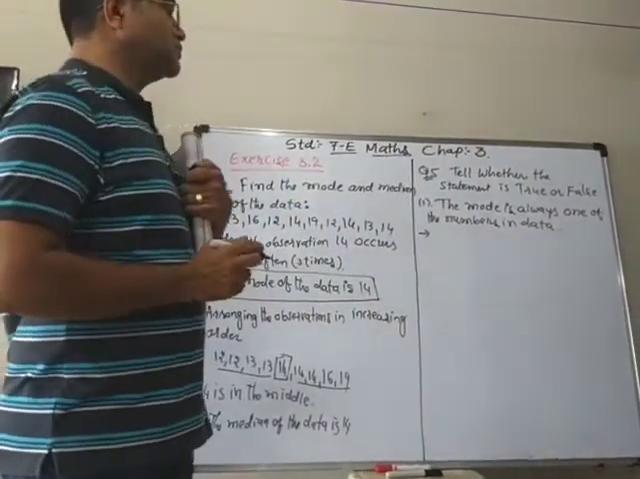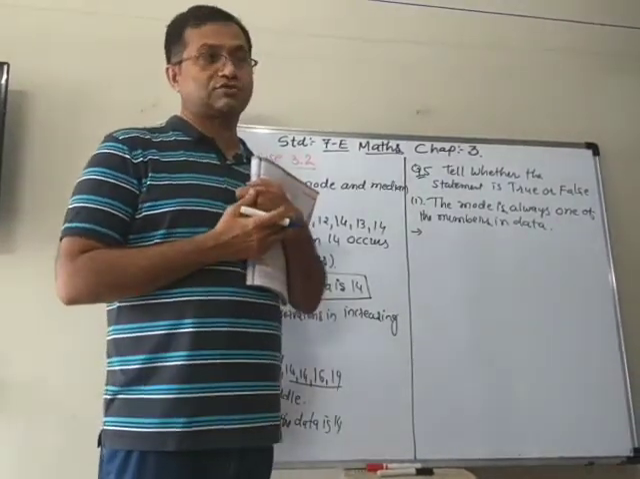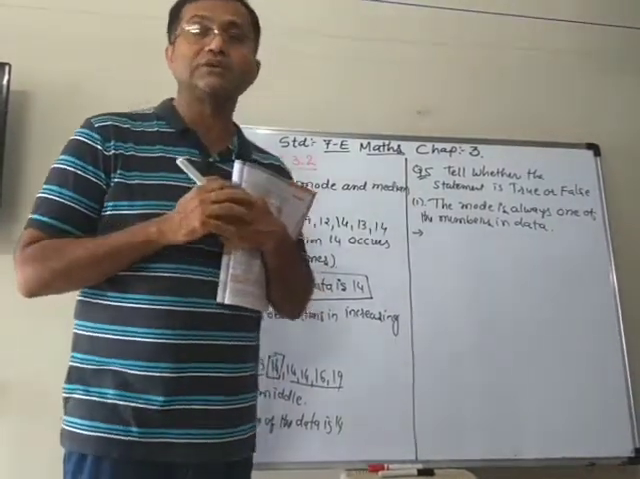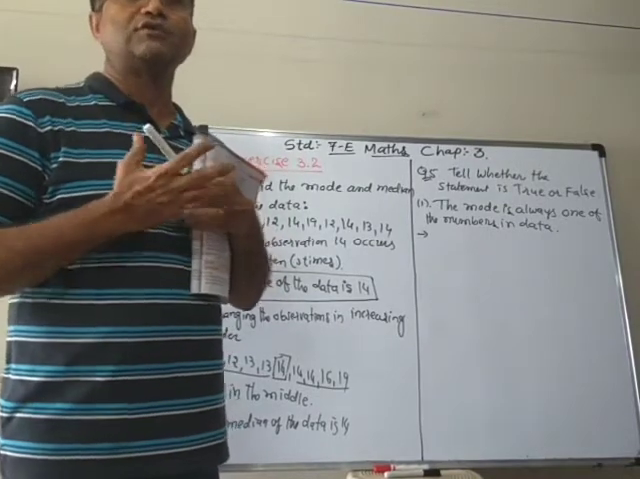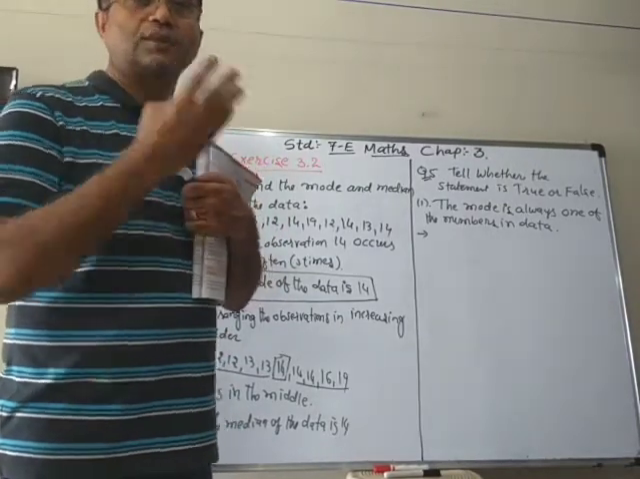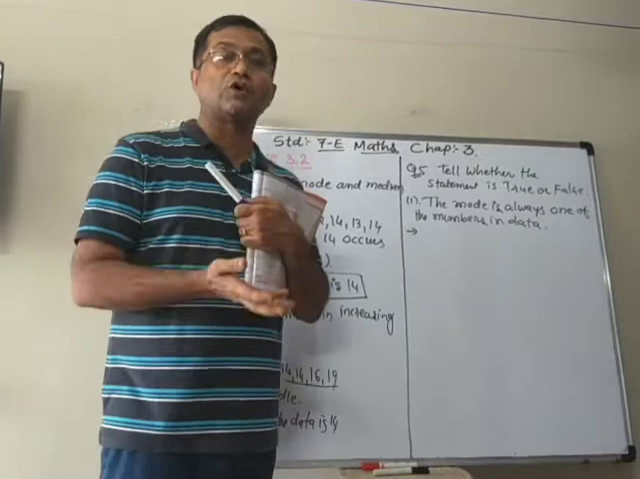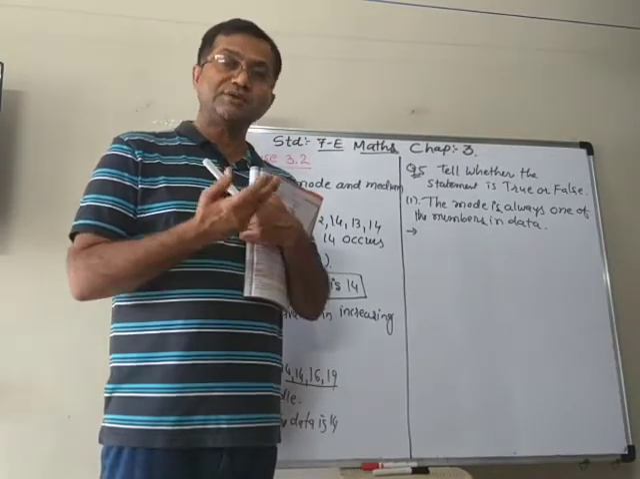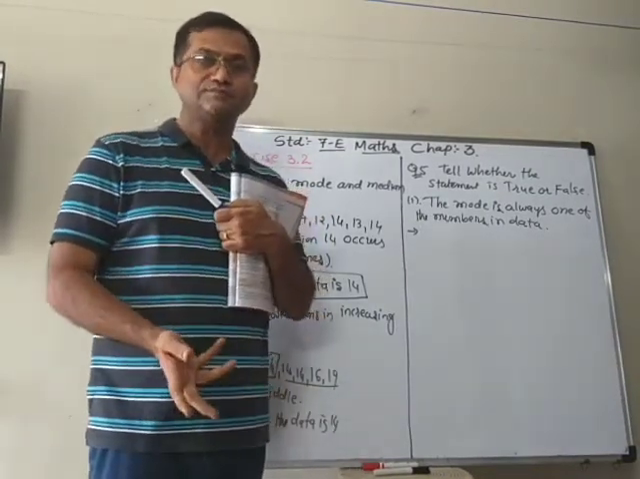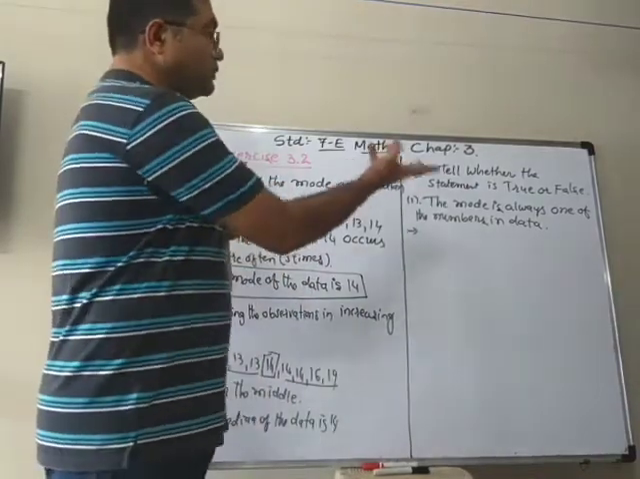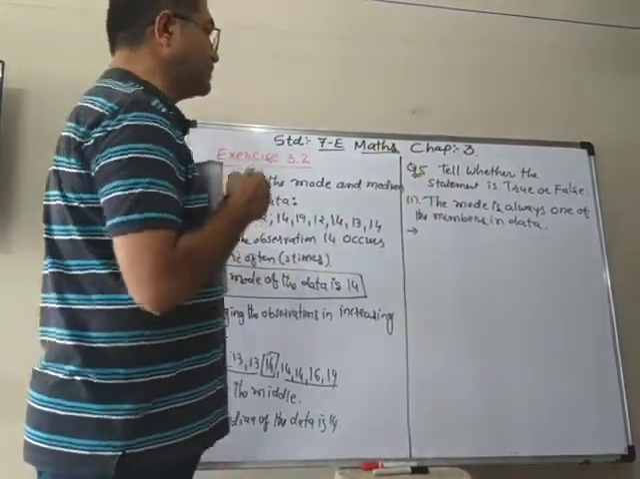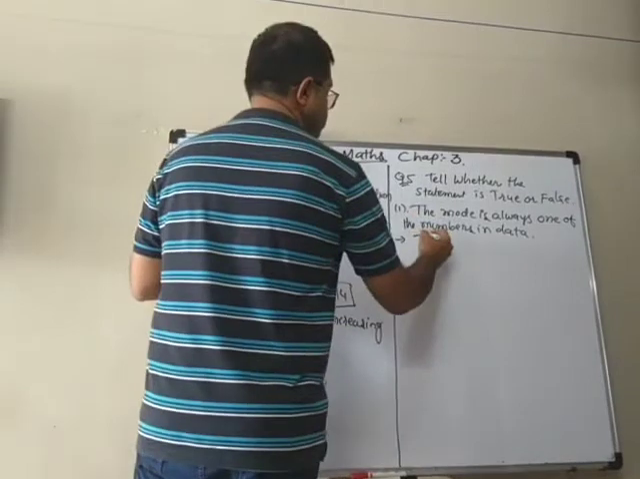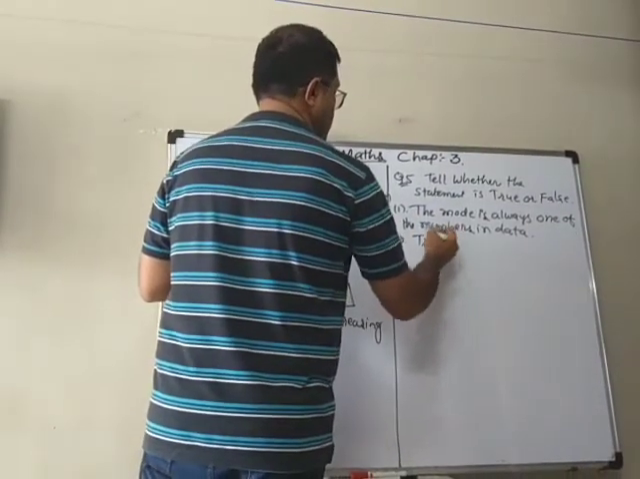Now, you know, when we find the mode, what do we observe? That which observation occurs more often. It means it is one of the observations only. So the mode is always one of the numbers in the data. So this statement is true.